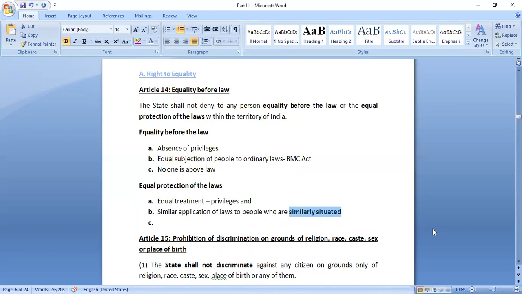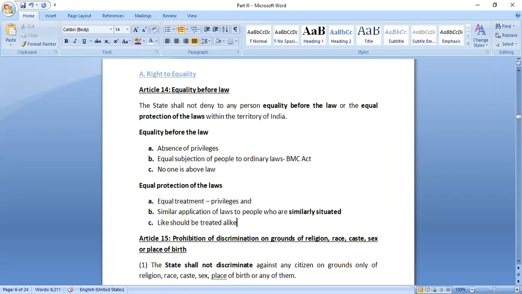If there is any sort of reservation given to the specially abled people, that opportunity should be given to all the people who are similarly situated, because this is like a protection or a facility given under that particular statute. And thirdly, like should be treated alike. If there is any privilege or any liabilities, whatever it is, like should always be treated alike.